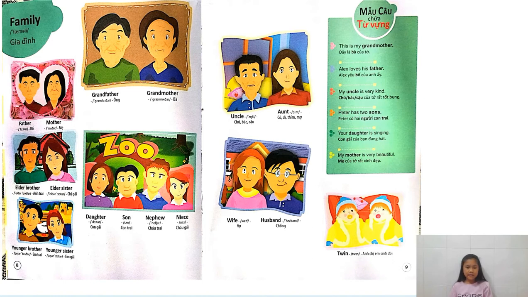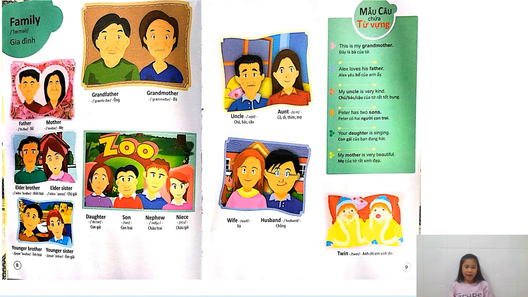Nephew is a word for a boy born to our cousins, sisters or brothers. It's nephew and niece. Nephew, nephew. And niece, niece. Okay?